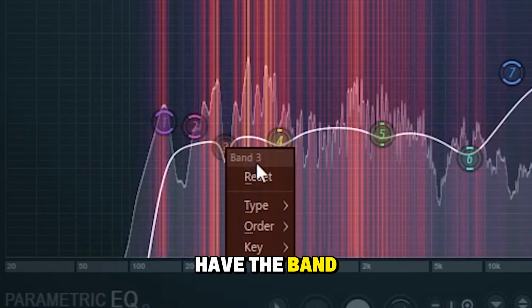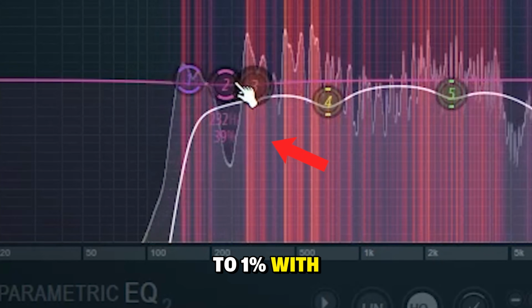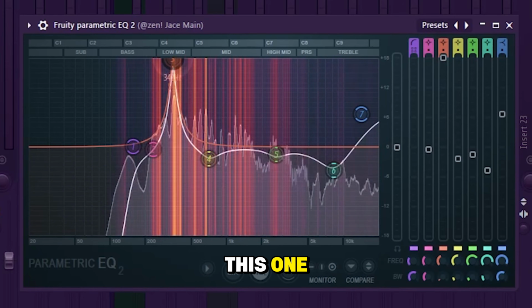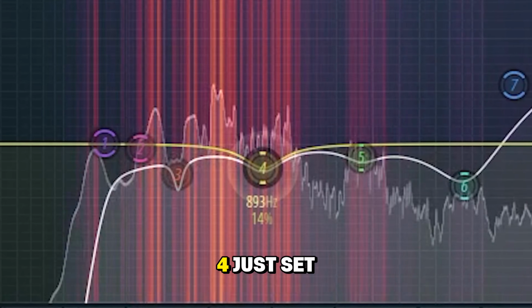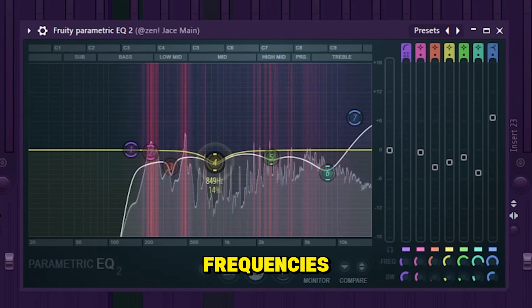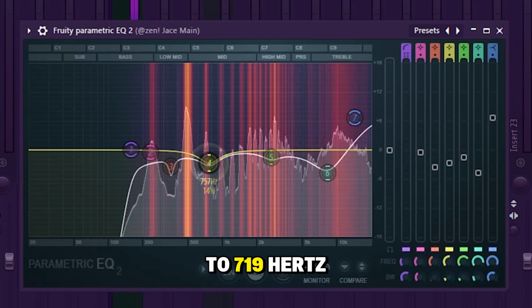After that, we have the band 3. You set it to 1% with the scroll wheel and search for some frequencies you don't want in your voice, like this one, and set it down not too much. For the band 4, just set it around 10 to 15%. Depends on how much you need. And just remove some of the frequencies around 690 Hz to 719 Hz.